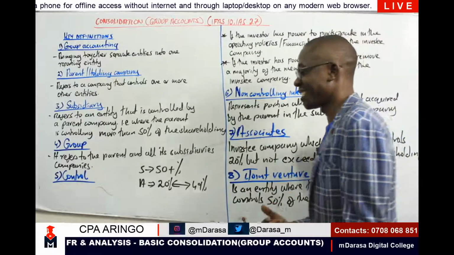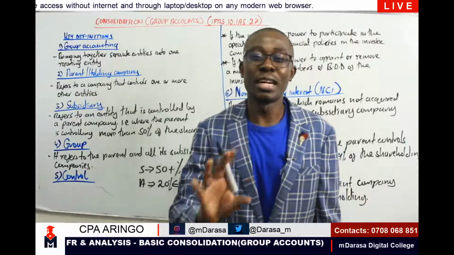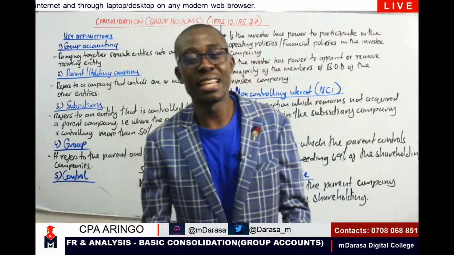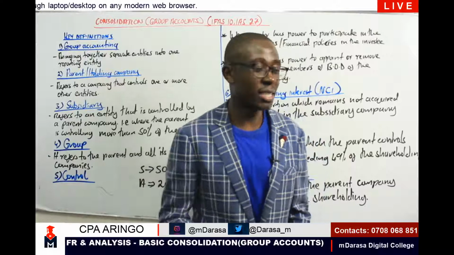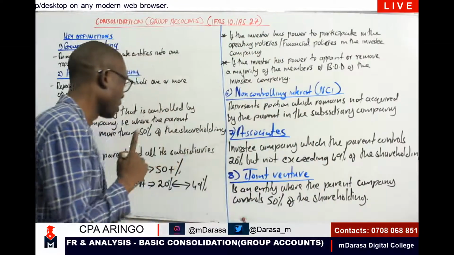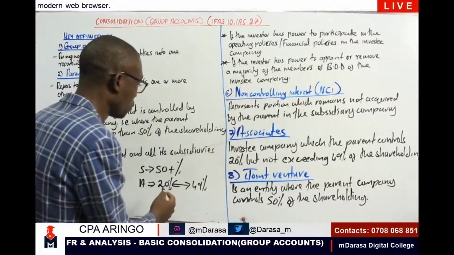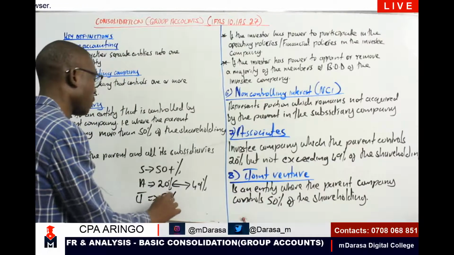I know at this point someone will ask, Mwalimu, what about that company where the parent is controlling less than 20%? How are we going to call that company? Because at this point, we've looked at a subsidiary, 50 plus, an associate between 20 and 49, and joint venture, exactly 50%.